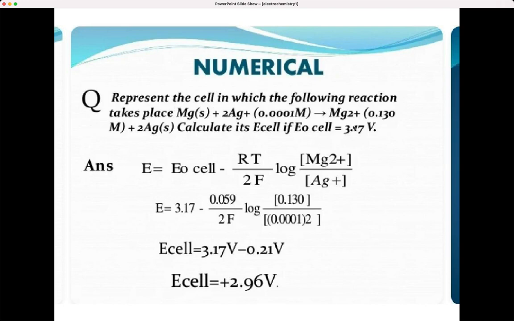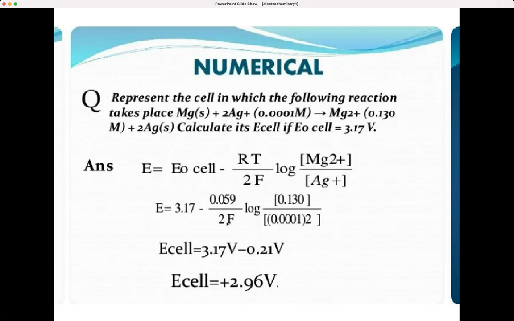Okay, now we will just go through a small numerical here. Represent the cell in which the reaction takes place: Mg plus 2Ag+ (0.0001 M) gives Mg2+ (0.130 M) plus 2Ag. You have to calculate the E cell. E0 is given as 3.17. Just straight away write the equation. It's quite easy.